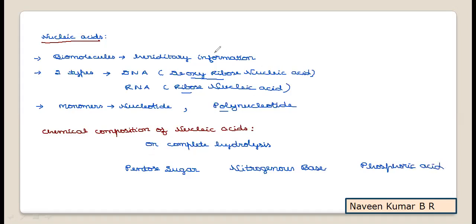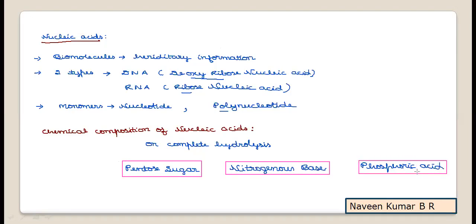So the pentose sugar, nitrogenous base, and the phosphoric acid are the three components which we are going to see on complete hydrolysis of any nucleic acid, either DNA or RNA. The combination of all these will lead to the various components. So we need to understand each of the respective components in detail.